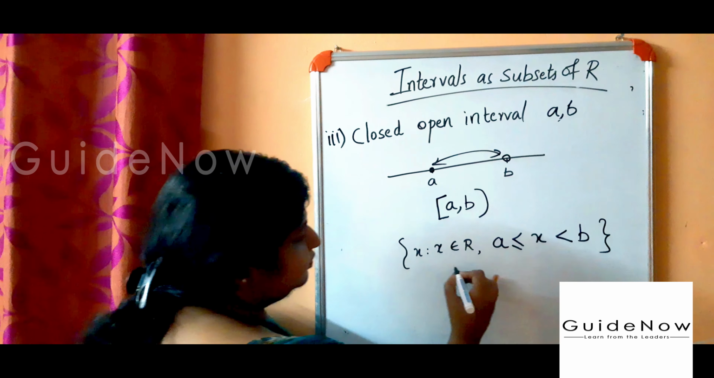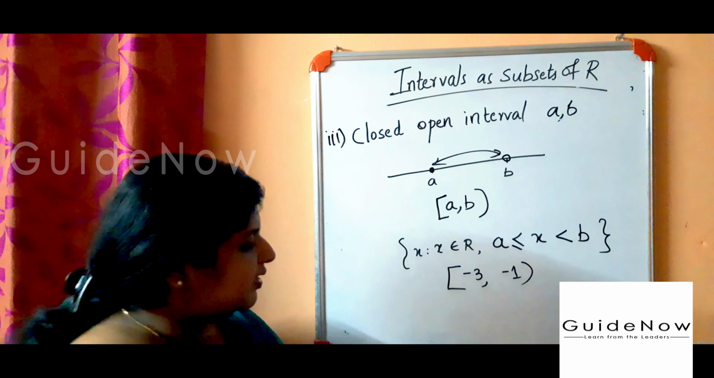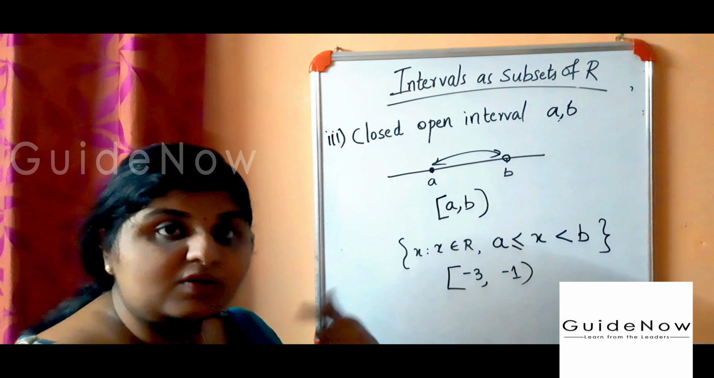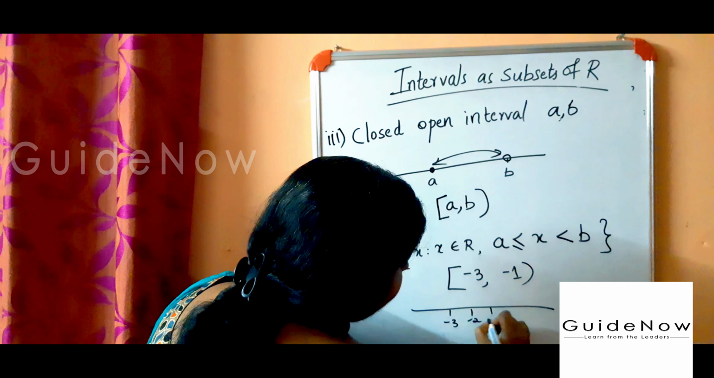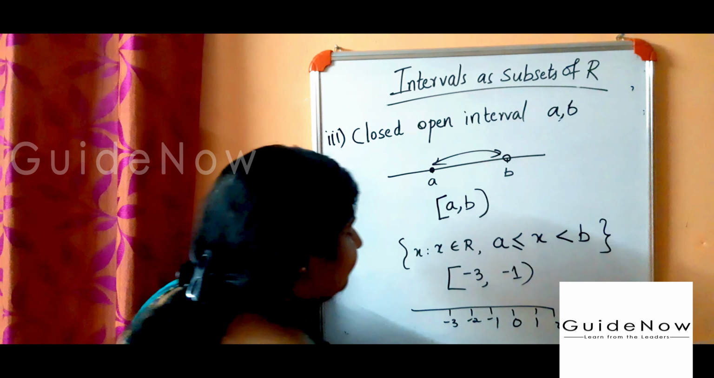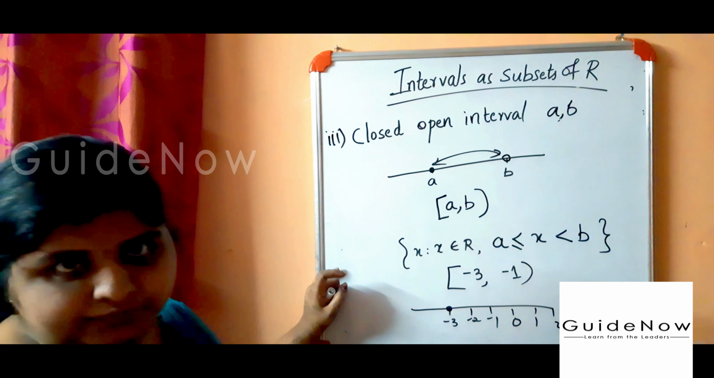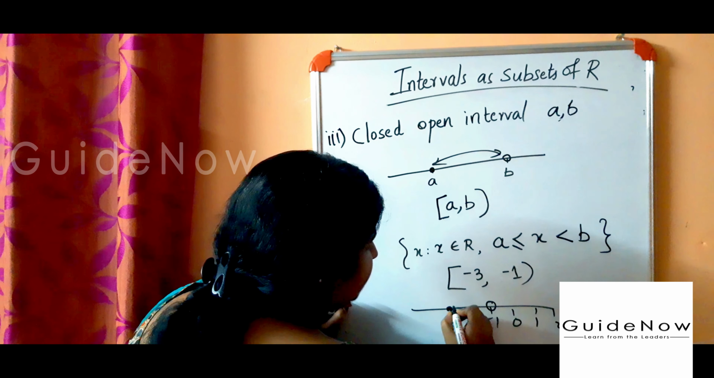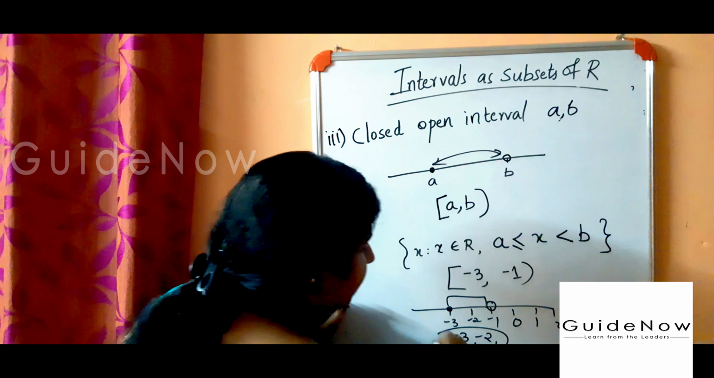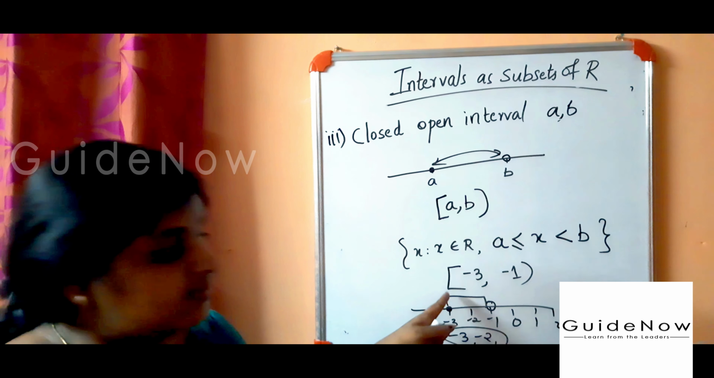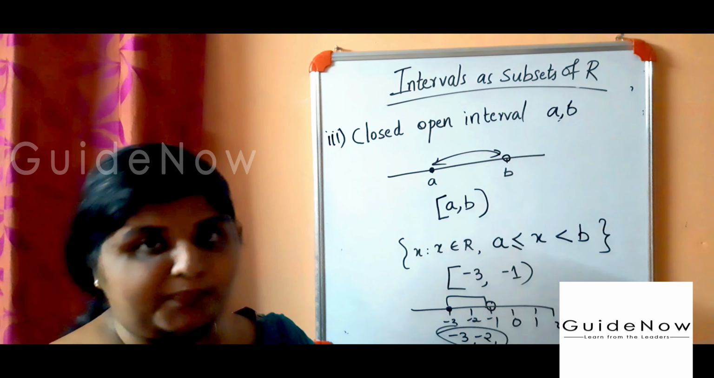So for example, -3 to -1, like this. Here -3 is closed and -1 is open. How to draw a number line for this one? -3, -2, -1, 0, 1, 2. Here -3 is closed. Closed means -3 is included in this one, and -1 is open. So -3 is included, -2 is there, -1 is not included. These numbers between satisfy this condition. That means here -3 is closed and -1 is open.